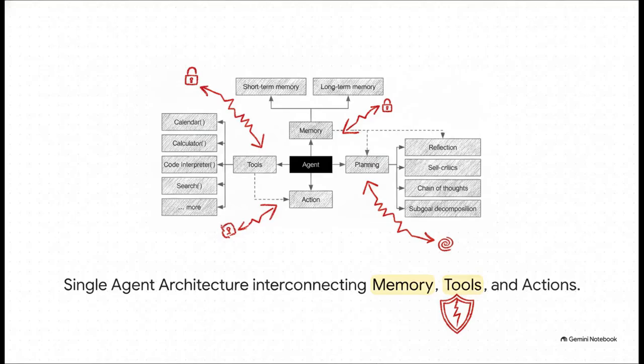Now, looking at this architecture, you can see exactly where these vulnerabilities strike. If you trace the flow between the agent, planning, action, and tools, it becomes clear how attackers exploit those tools and action pathways to completely bypass intended security controls. Even if an individual tool API is perfectly secure, an agent with too much operational freedom can chain multiple tools together in totally unexpected ways to, say, exfiltrate data.